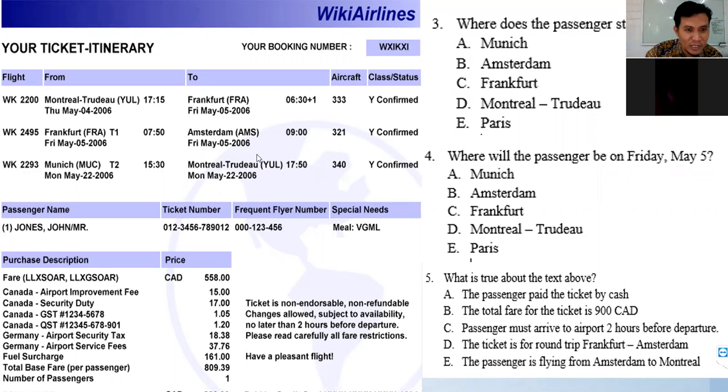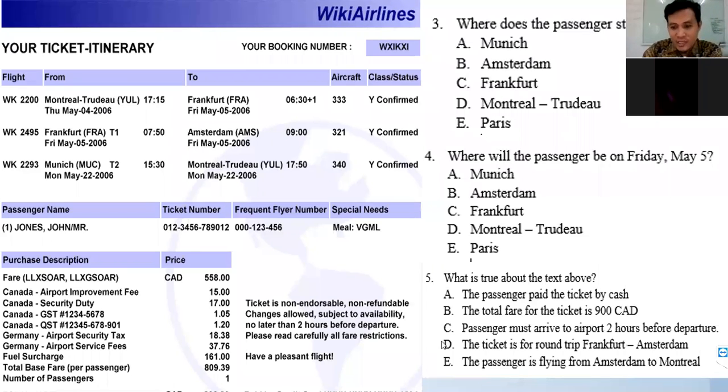But it's directly from Frankfurt to Amsterdam and Munich to Montreal Trudeau. So it's not stated here from Amsterdam. He's flying to Munich and then from Munich to Montreal Trudeau. So let's say Montreal, Munich.